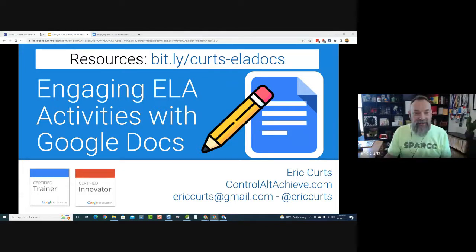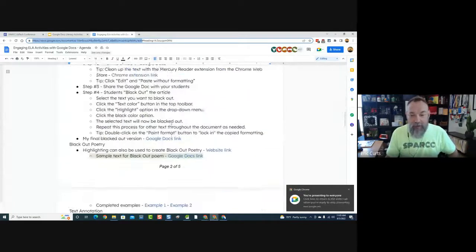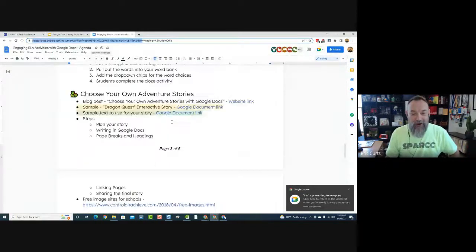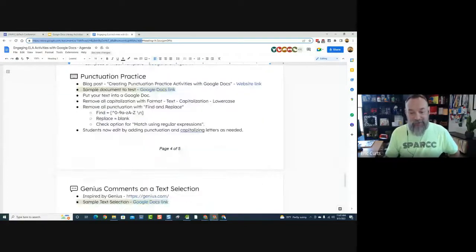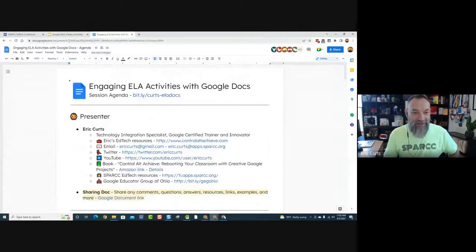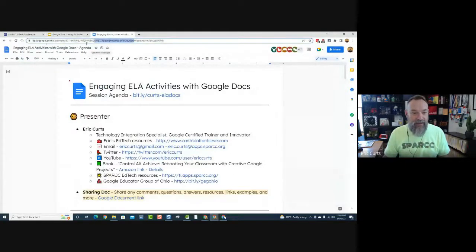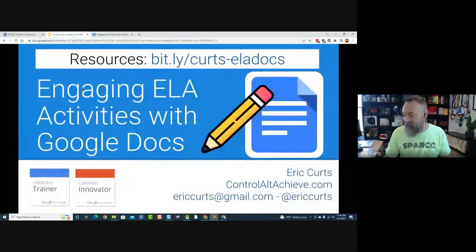That document is filled with lots and lots of templates and other resources that you can click on if you want to try these things out as we're going through. I'm going to be jumping in this document quite a lot throughout the session to demonstrate these different activities, so feel free to pull that up. If it makes it easier, I'll copy and paste the link directly into the chat too, for those that are here live. But everybody else at any point can use bit.ly/Kurtz-ELA docs to get there.